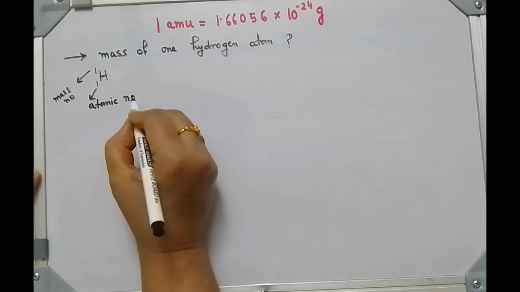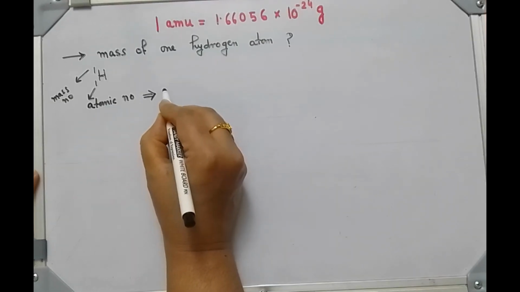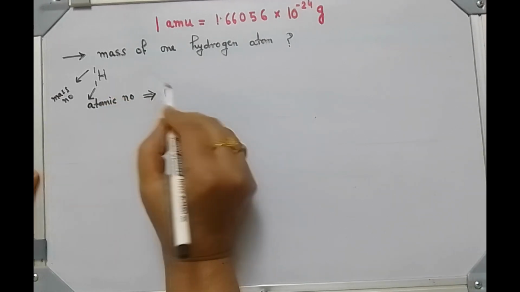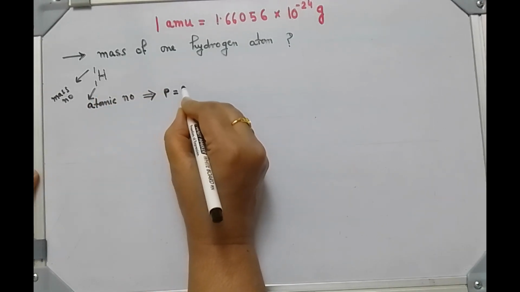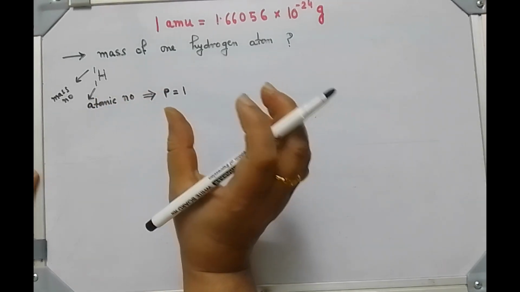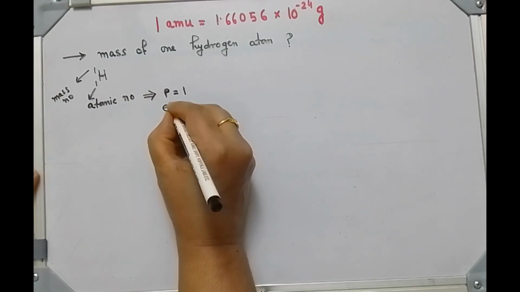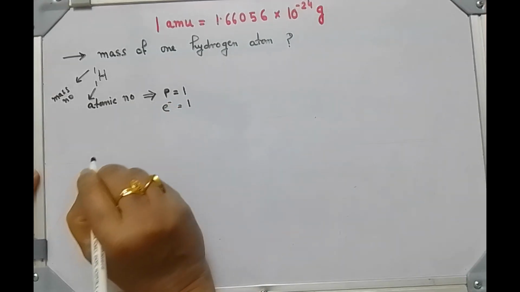So the atomic number gives the number of protons in the nucleus of that atom. So here the number of protons is 1. Since an atom is electrically neutral, the number of electrons outside the nucleus is also 1.